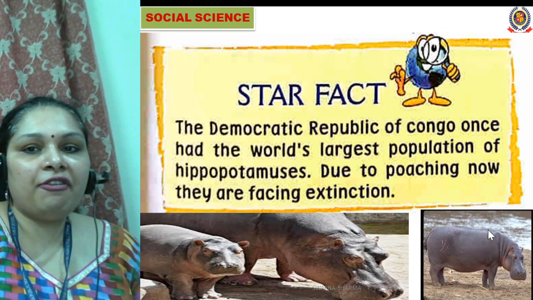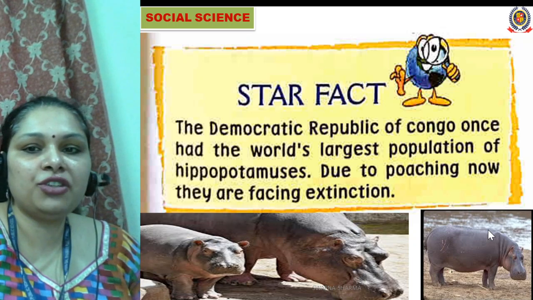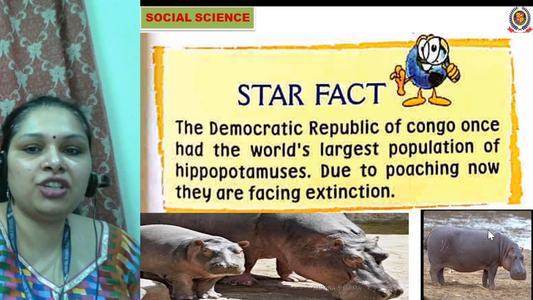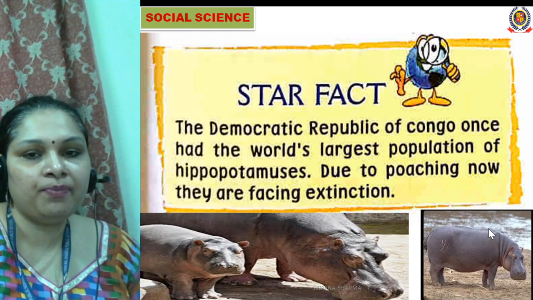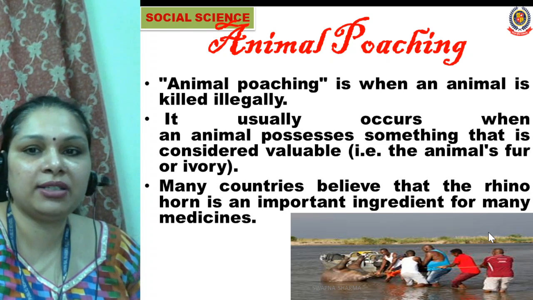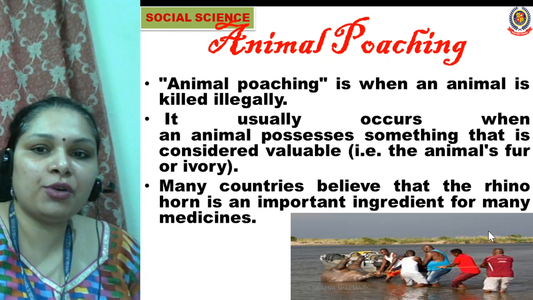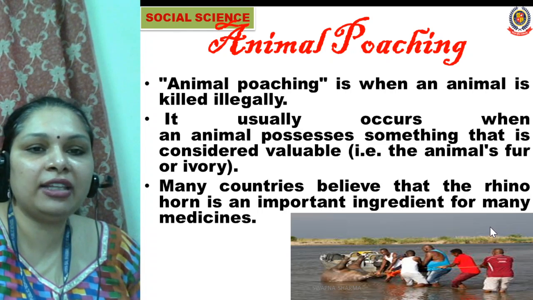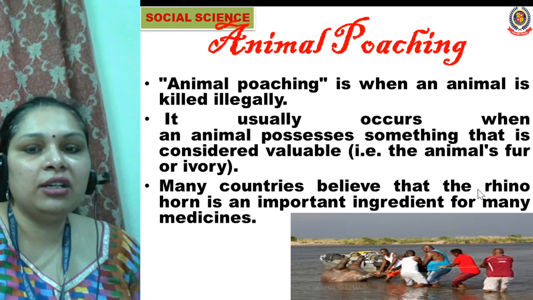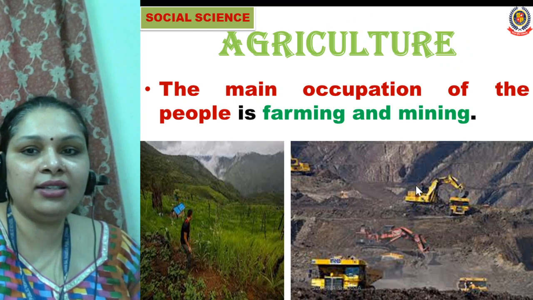Now there is a star fact. The Democratic Republic of Congo once had the world's largest population of hippopotamuses. Due to poaching, now they are facing extinction. So what is poaching, students? Animal poaching is the illegal killing of animals to make products from their bodies, like animal teeth being used to make different things.